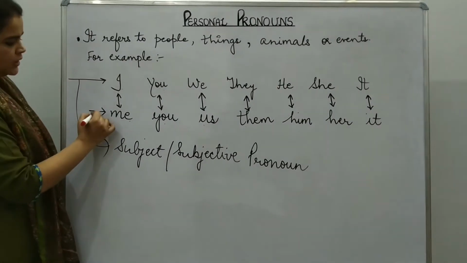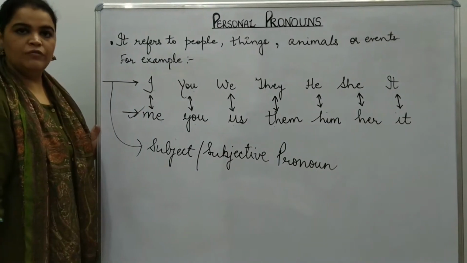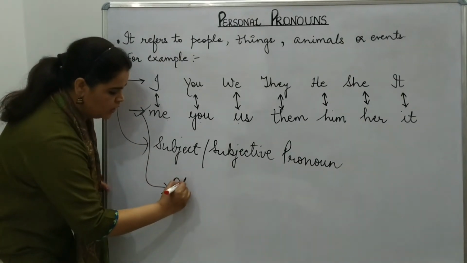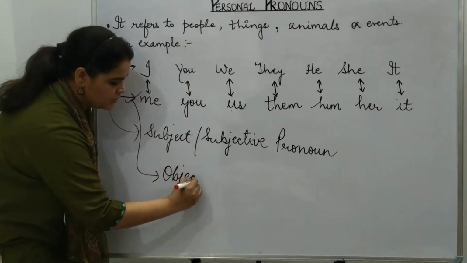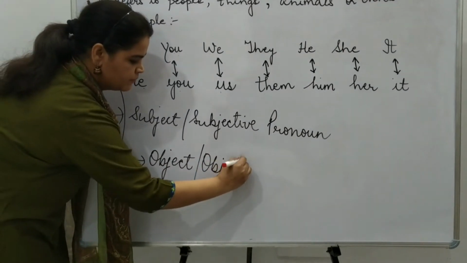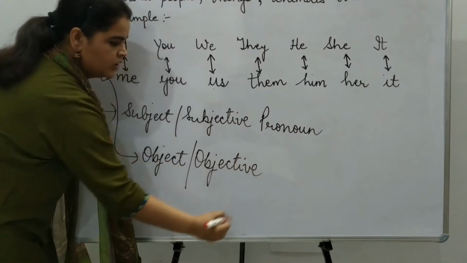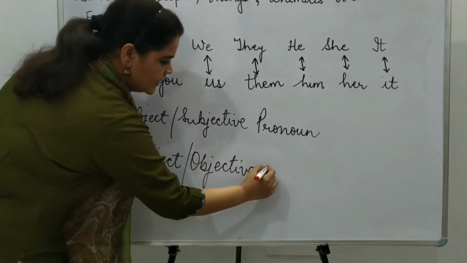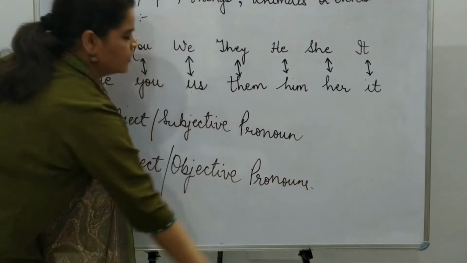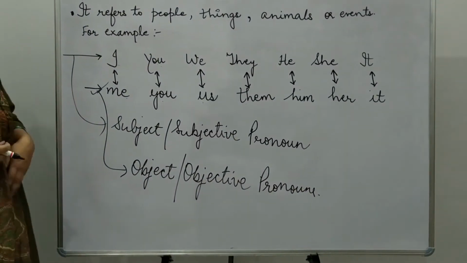So these are the pronouns which are used in place of object. So these are called object or objective pronouns. They are used after the verb. Object or objective pronouns. So this was a personal pronoun.